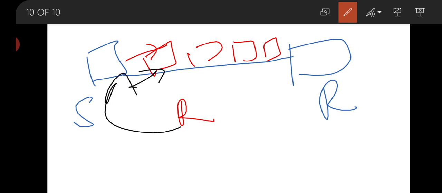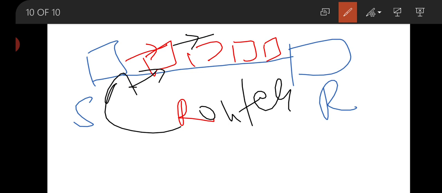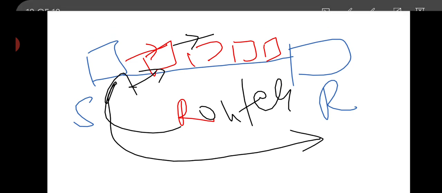Now the router informs the sender there is congestion on the network, wait for some time, or you can choose another route to send the data. This is your second mechanism.